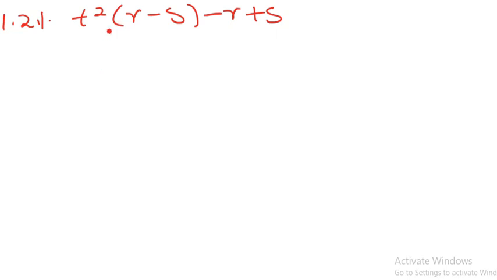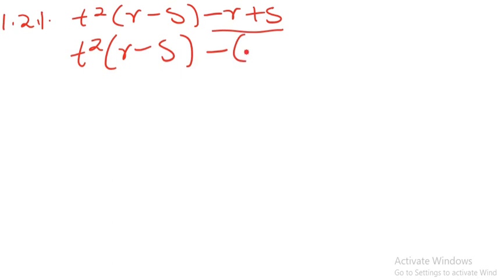All right, so this one we can factorize by grouping. Okay, so this is what we are going to have. If you take out a common factor on this side, you'll have t squared this side already. I'm just copying it as it is. So minus, I take out a -1, so I'll have r minus s there.